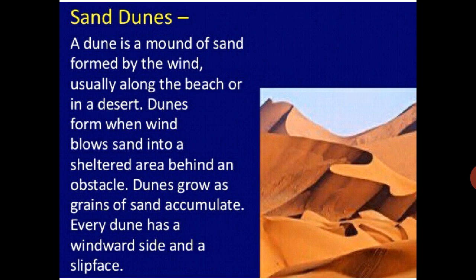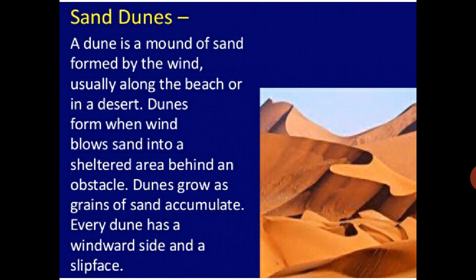Usually along the beach or in the desert, dunes form when wind blows sand into a sheltered area behind an obstacle. Dunes grow as grains of sand accumulate. Every dune has a side called a slip face. So like that, these types of sand dunes are there.